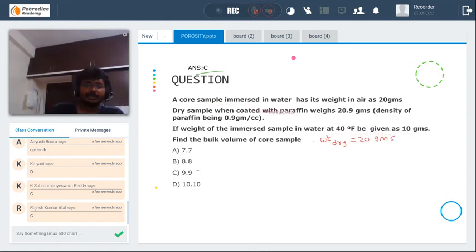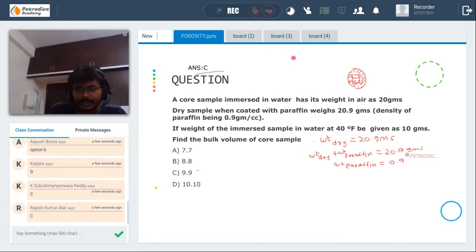A dry sample is coated with paraffin, and it becomes 20.9 grams. So WT dry plus WT paraffin is equal to 20.9 grams. So WT paraffin is equal to 0.9 grams.